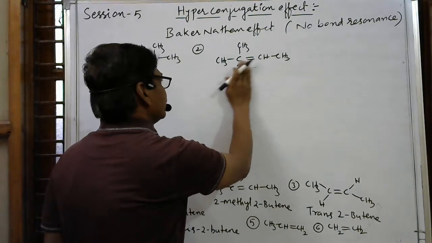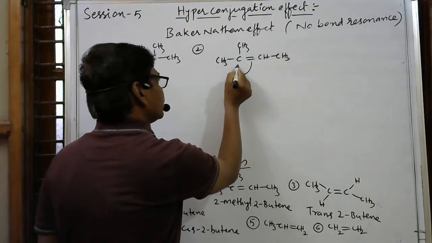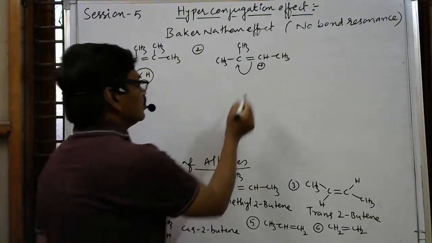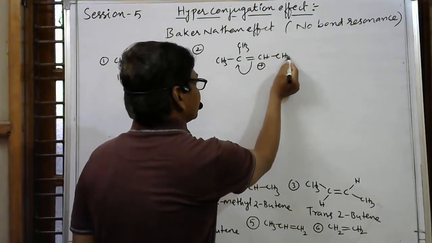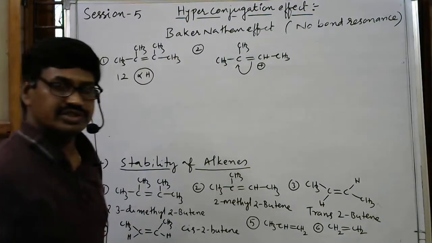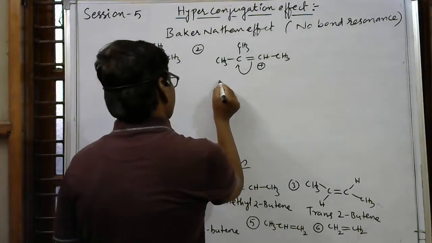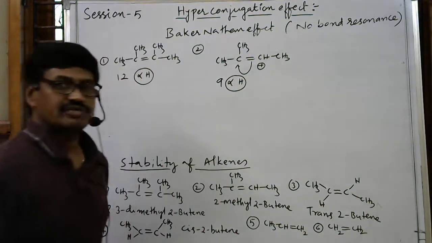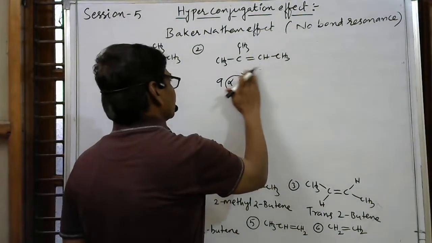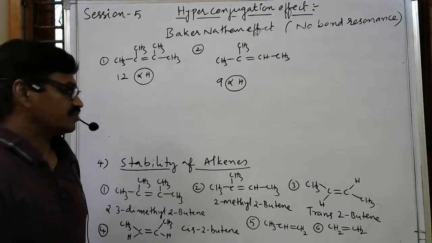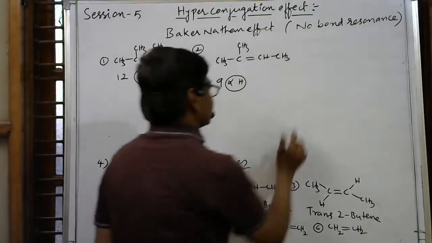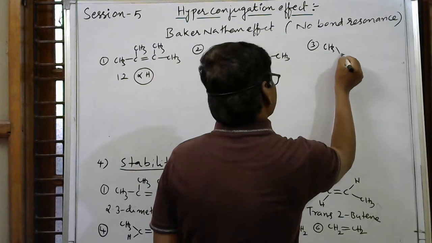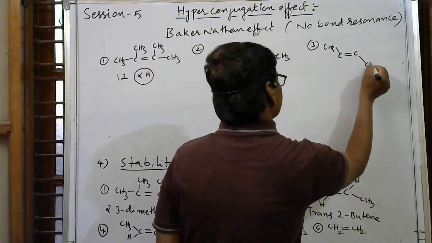And whenever this bond shifts from here to here, this carbon gets a positive charge, which is compensated by these 3 alpha hydrogens. In total, 9 alpha hydrogens are present. So this is more stable.